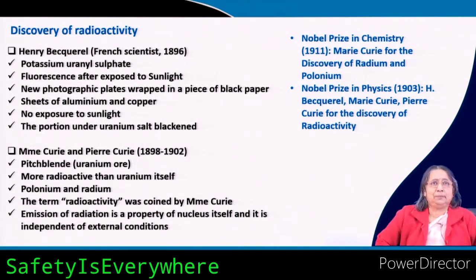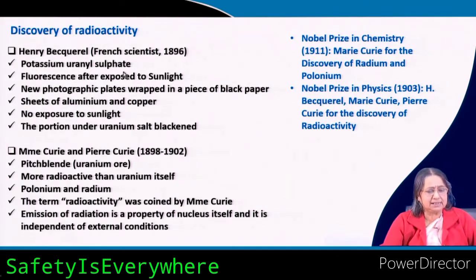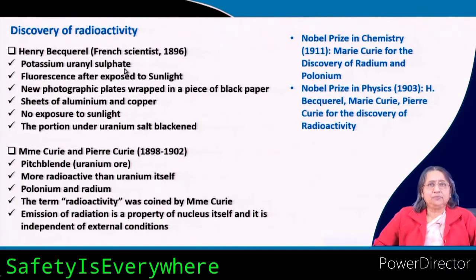He was surprised to see that. Why? Because the bottle in which the potassium uranyl sulphate was kept was on the tabletop, and the photographic plate was inside the drawer, wrapped with black paper. Then how could light come inside and expose the photographic plate?